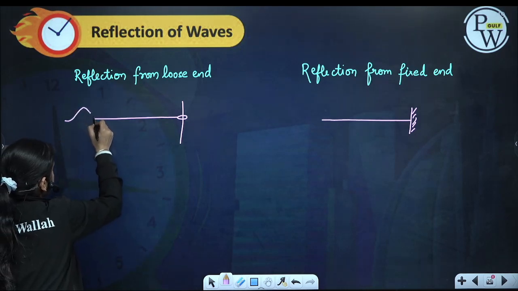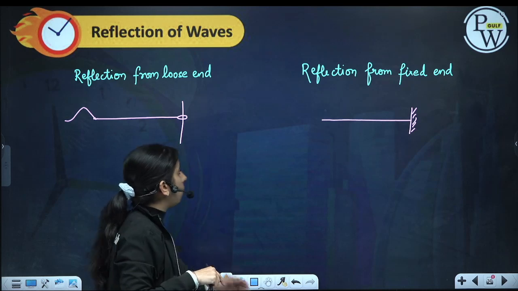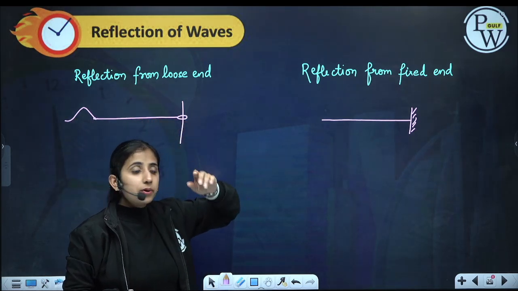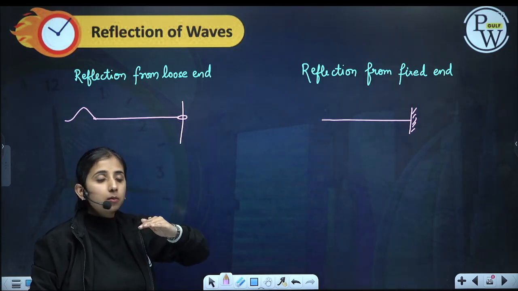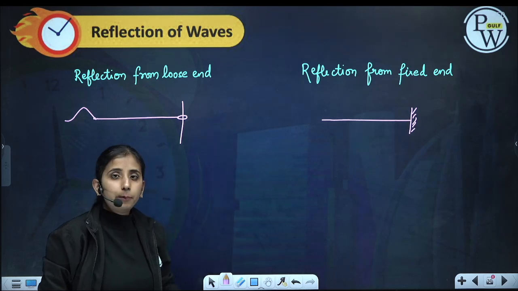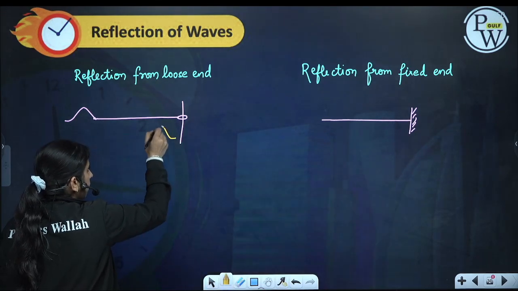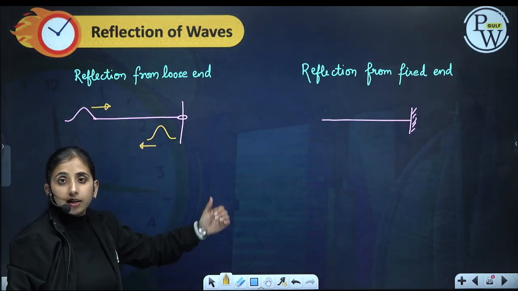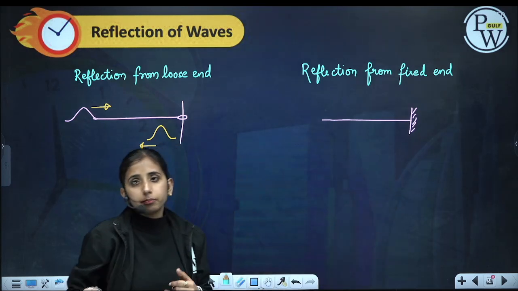Now when I give a displacement or any disturbance to this wire at the one end, what will happen? It will go to this point, and as the displacement reaches this point of the wire, it will undergo the same disturbance, and the bead will slide up and down. So the same reflected wave will be formed when it travels in this direction. No phase difference of pi is introduced.